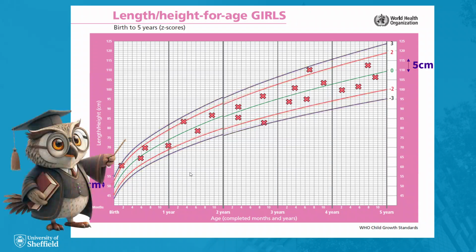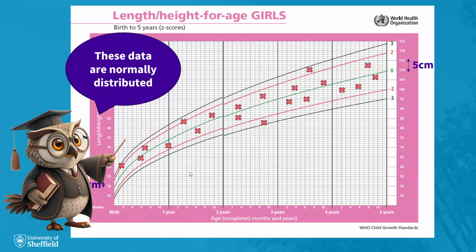Some clever statisticians did some clever analysis of the data and found that height for age among healthy children under 5 is normally distributed. This is a special distribution that has 2 important properties. Firstly, it is symmetric. This means that healthy children are equally likely to be a centimeter below the median height for age as they are to be a centimeter above the median. Secondly, the further away we get from the median in either direction, the less likely we are to find healthy children. We can show this on another diagram.